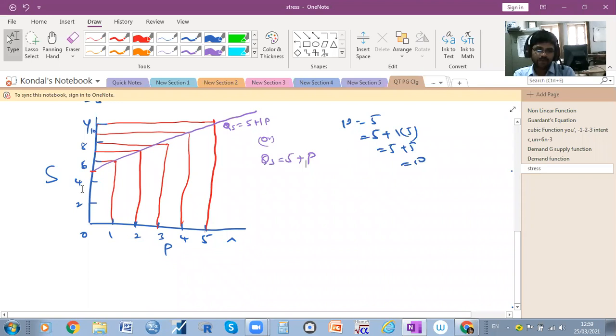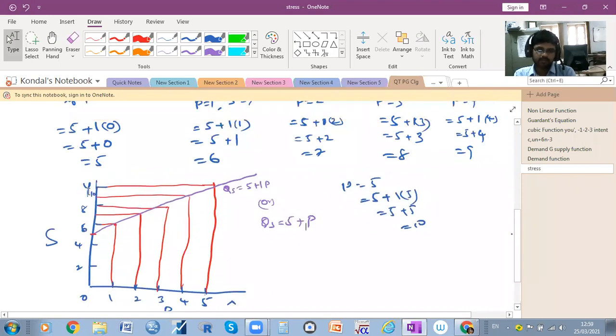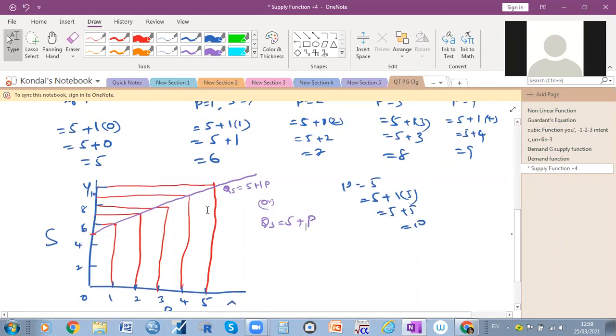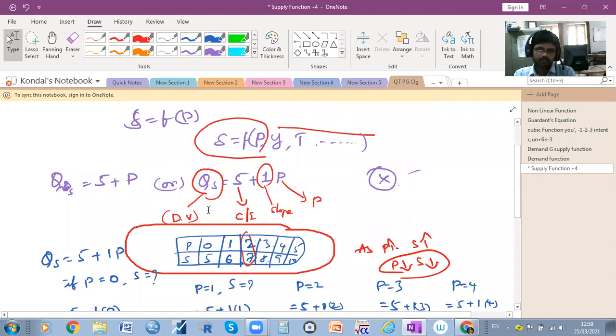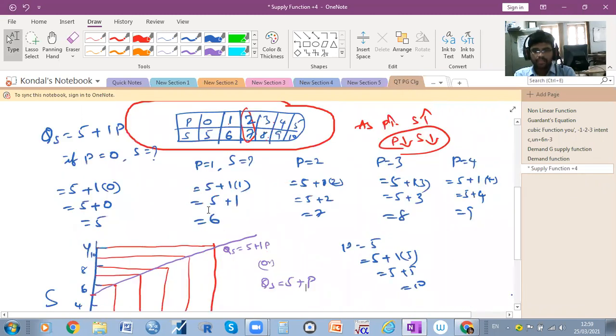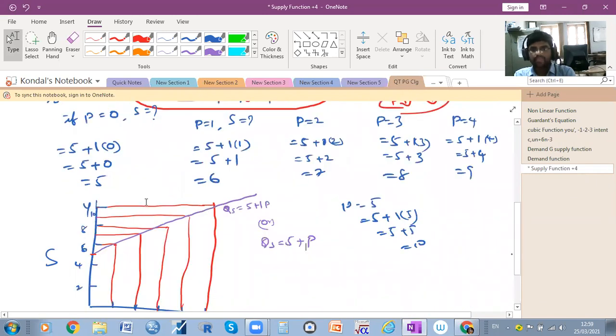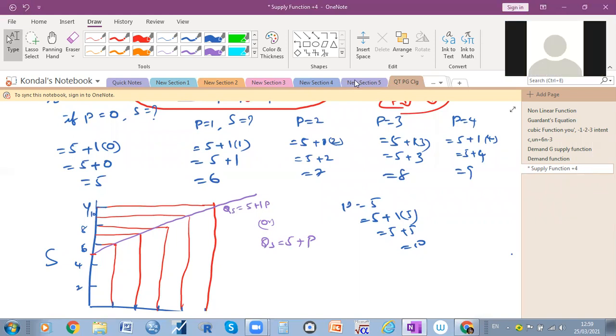Have you understood the supply function clearly? Yes, sir, it's clear. If you have understood, okay. If somebody doesn't understand, then I will repeat again. What about the others? Sai Kumar, Divyasri, Jasmine, Mahi, have you understood clearly? Yes, sir. It's clear.